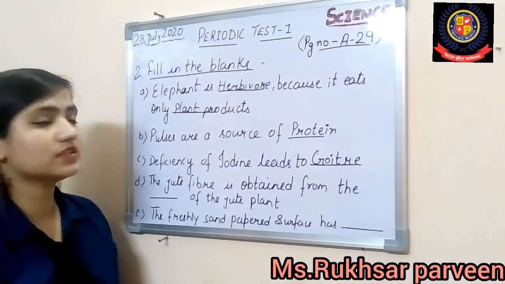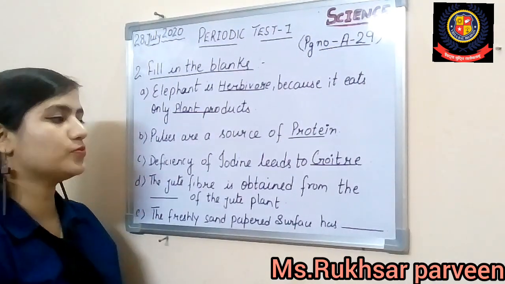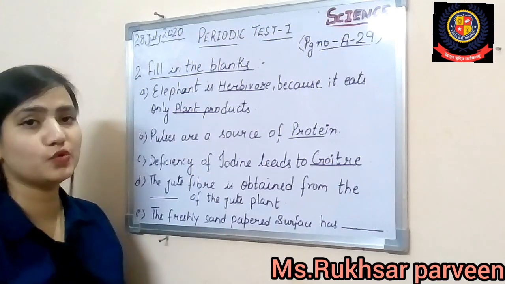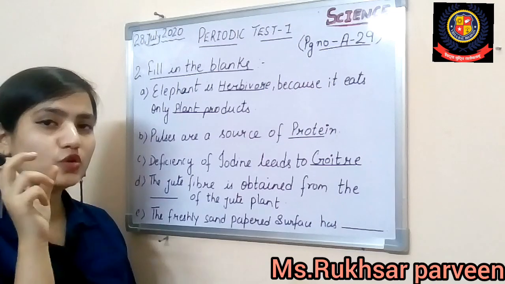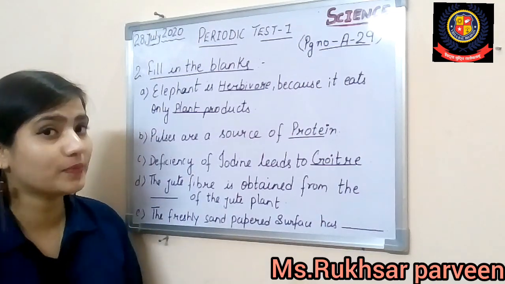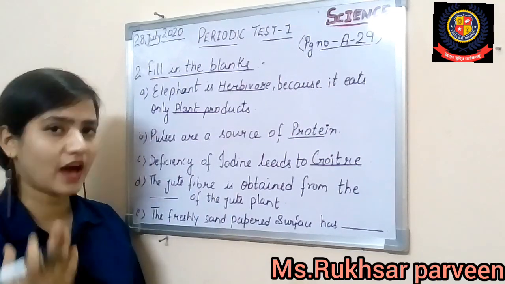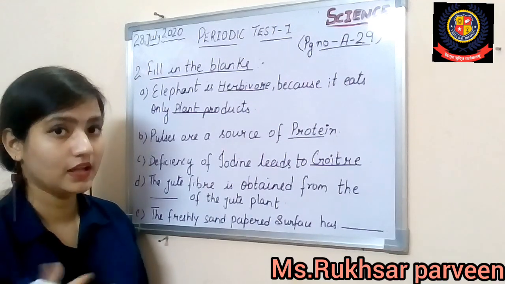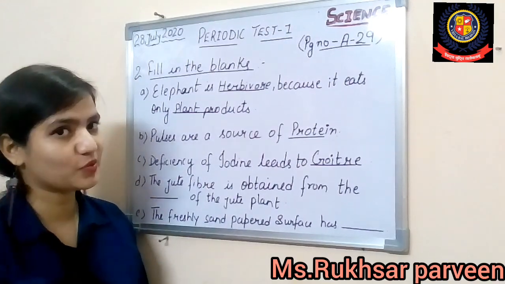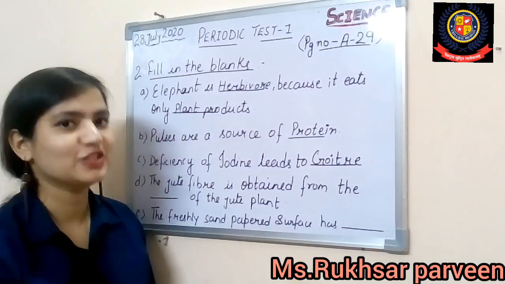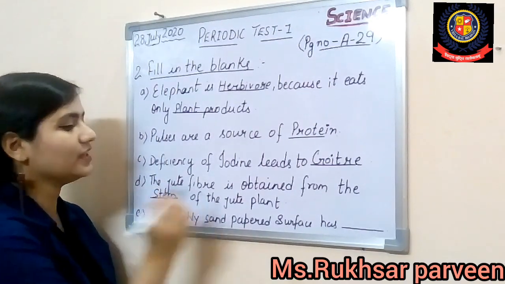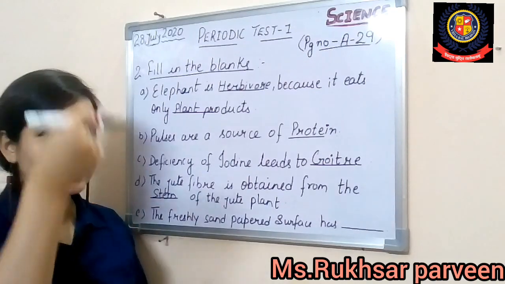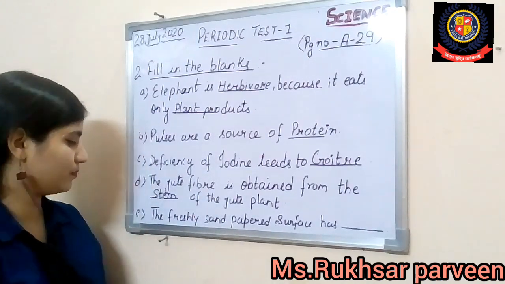Now the next question, the jute fiber is obtained from dash of the jute plant. Do you remember that? From which part of the jute plant do we obtain jute fiber? Which part is it? Is it the flower, the root, the leaves, or the stem? So yes students, jute is the stem part of the jute plant. So we are getting jute from the stem of the jute plant.